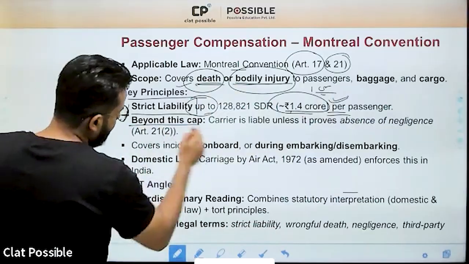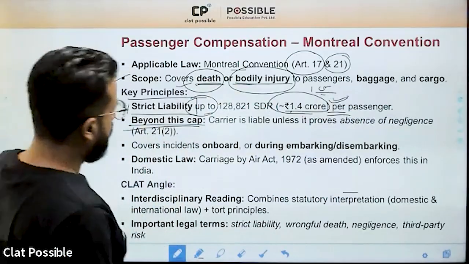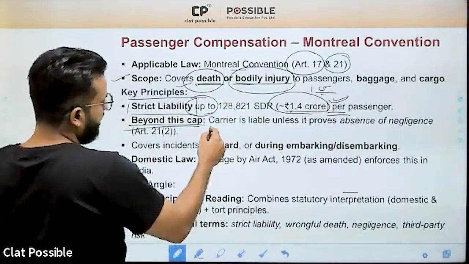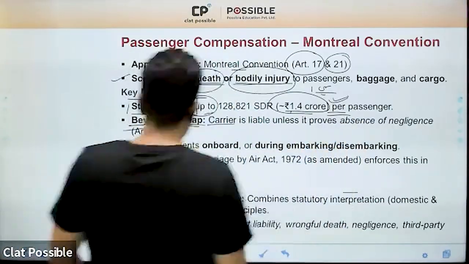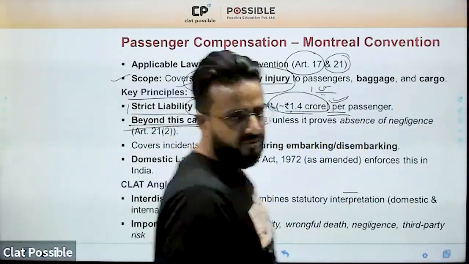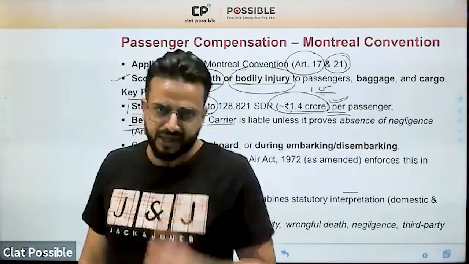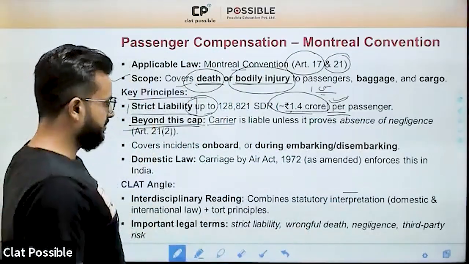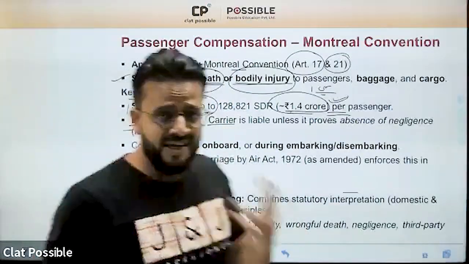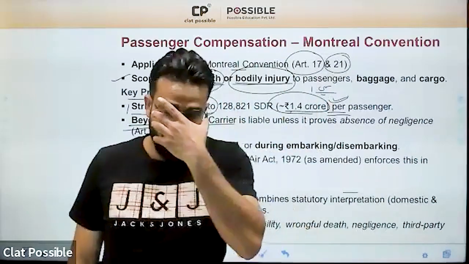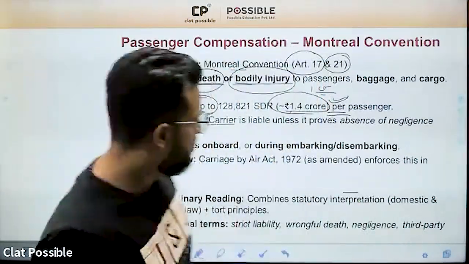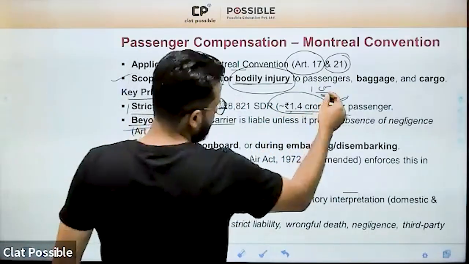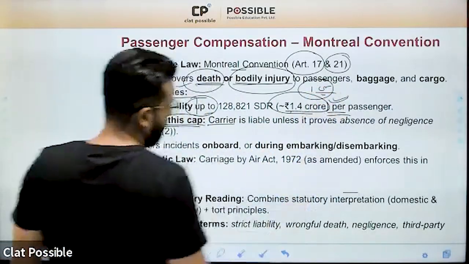अगर इसके ऊपर जाना है, if this cap has to be crossed, then you can claim compensation only when you are able to prove that the aircraft was being operated negligently. Either उसमें जो एयरलाइन है उसका नेग्लिजेंस होगा या फिर ऑपरेटर्स का होगा, or some sort of negligence you will have to establish. Otherwise, your compensation is limited to 1 CR only.